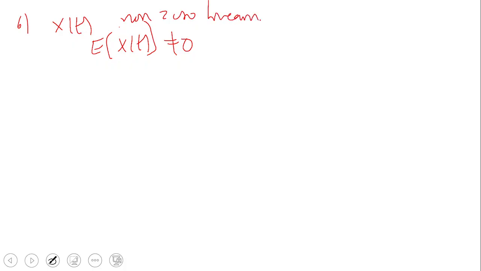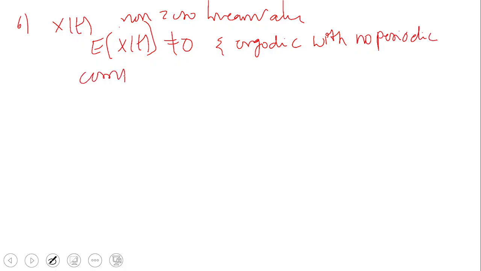We are assuming that a random process x of t has non-zero mean value, meaning that E of x of t is not equal to 0, and ergodic with no periodic components.